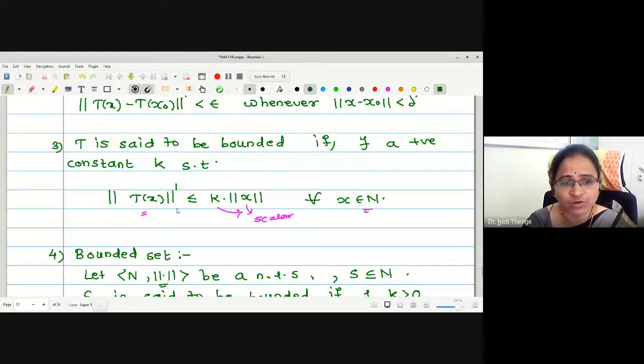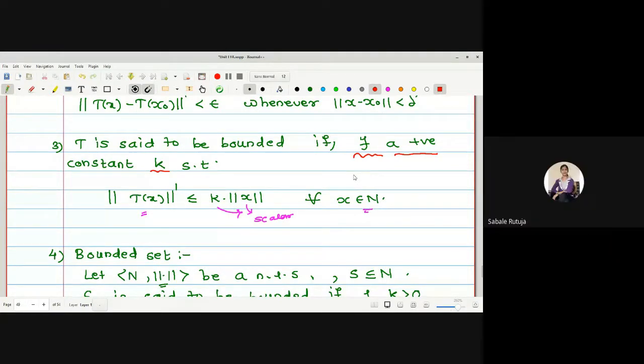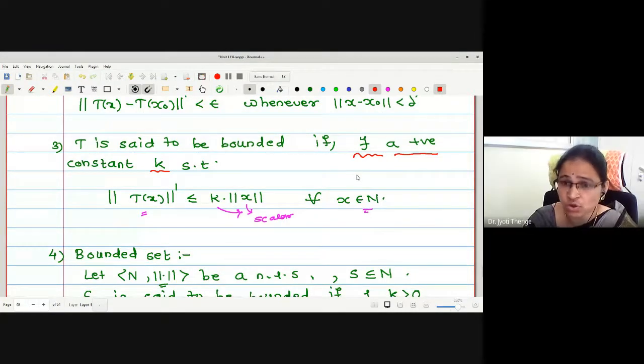Norm of T of x is less than or equal to k into norm of x. This totally depends upon the existence of a positive constant k such that this inequality is satisfied. Now, whenever I say the function is not bounded, there exists no constant k such that this inequality is true. No such constant exists.